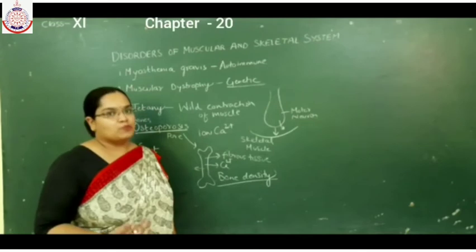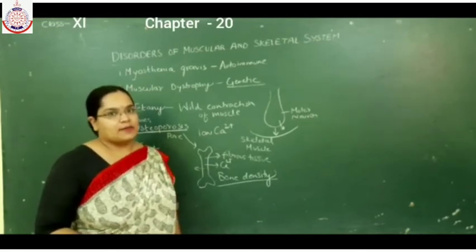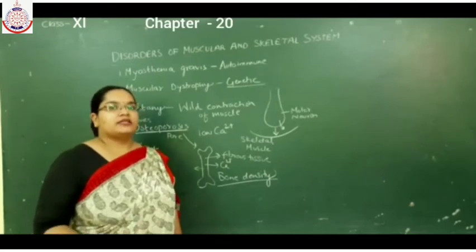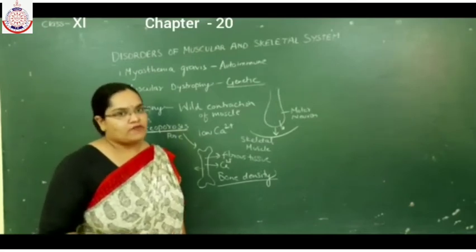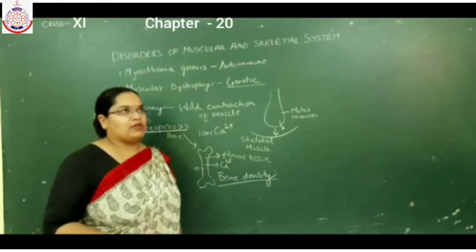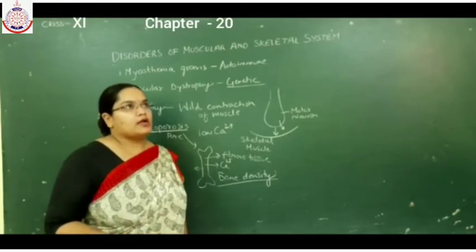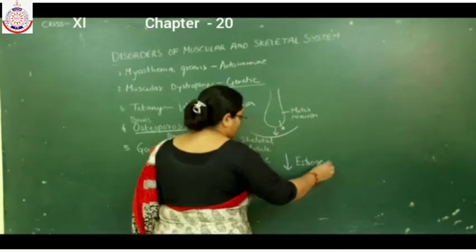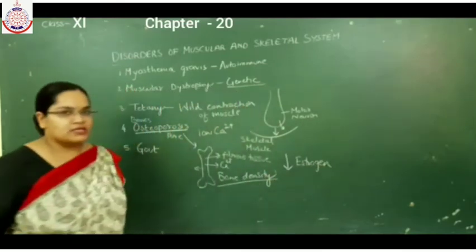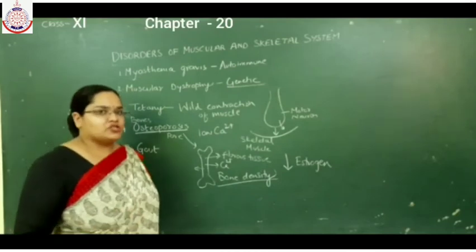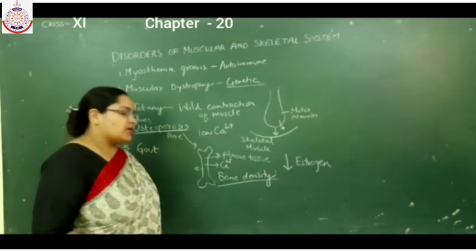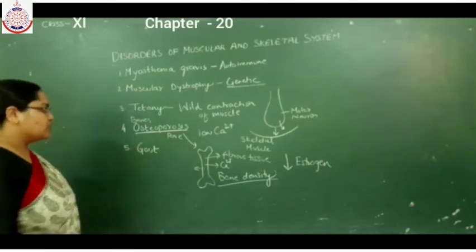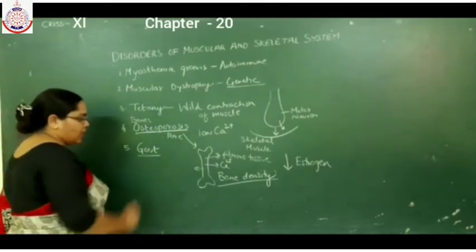The osteoporosis problem is more common in females as compared to males because with increasing age there is a decreased level of estrogen, mainly in females who are at the verge of menopause. A low level of estrogen in the blood also causes the release of calcium ion from the bones and it leads to osteoporosis. Now, the last one is gout.